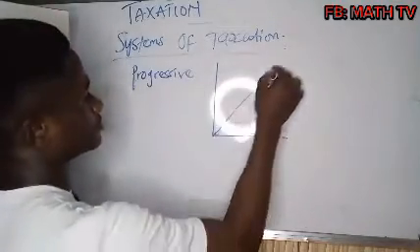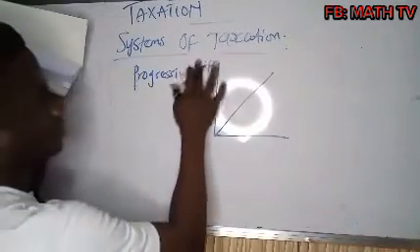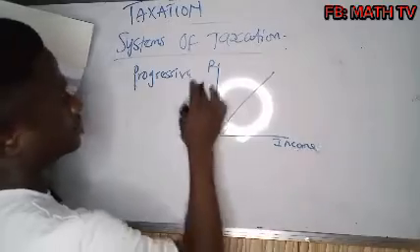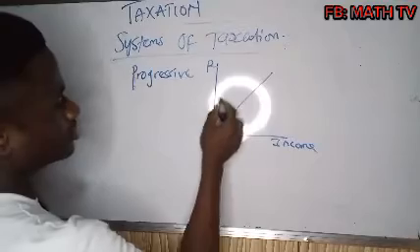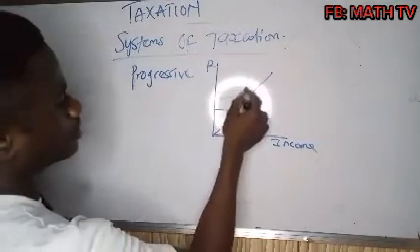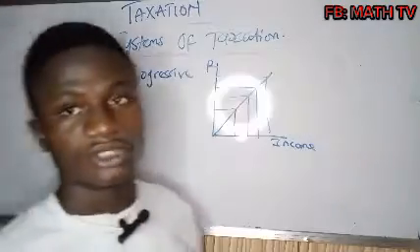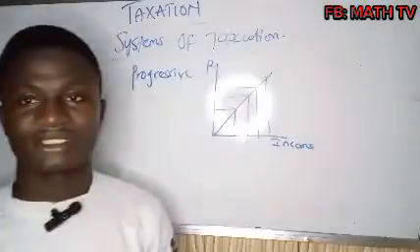The graph is always like this in most cases. You see it. This is the tax rate here, and income here. As your income increases, your rate also increases. So this is a progressive system of taxation.